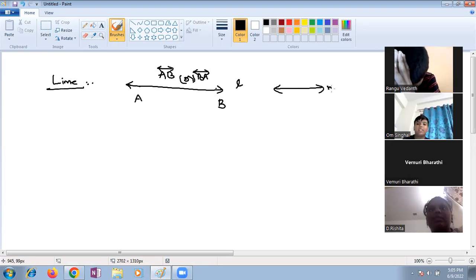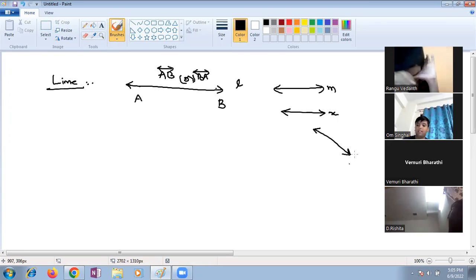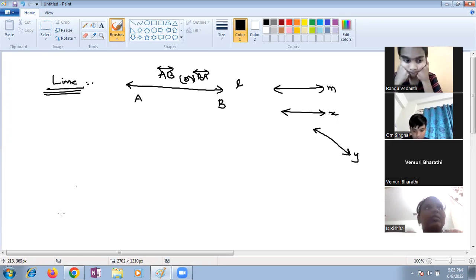And one more point I will say: a line can be represented with lowercase letters, like line l, line m, line x, line y, in small letters. These are the different ways we can represent a line, children.